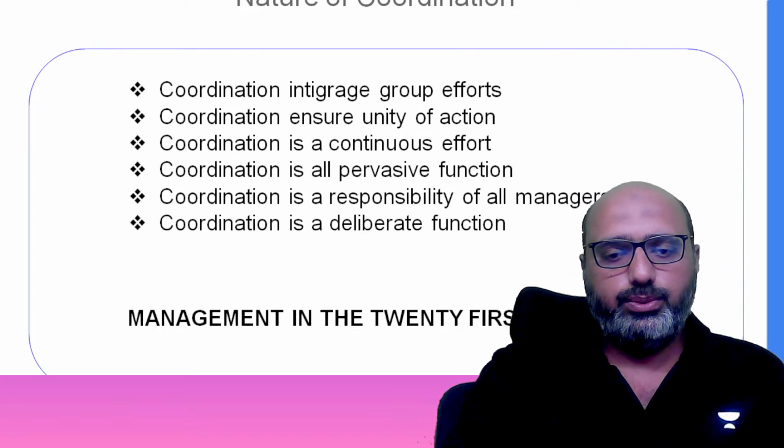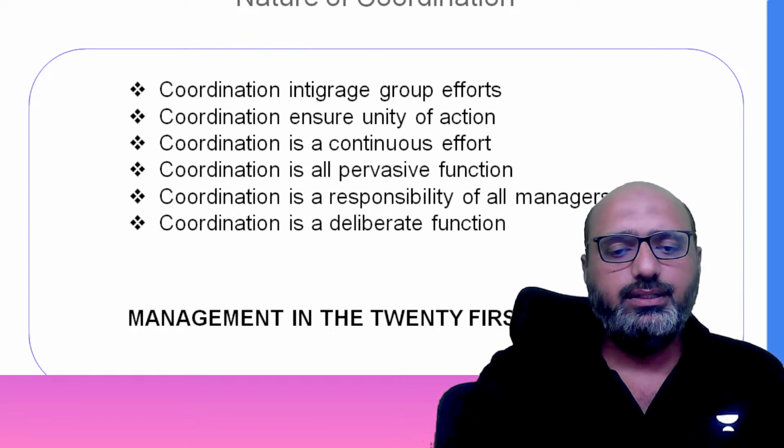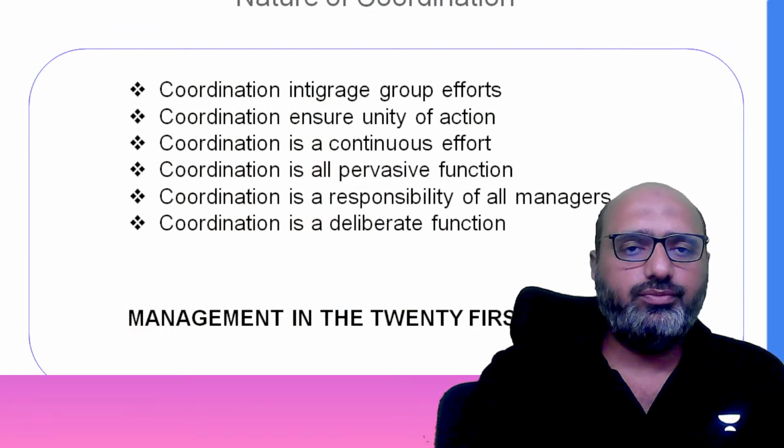Coming to the next point, I think that was the last point. Coordination is a deliberate function, which is very important from the examination point of view. Sometimes, if you don't understand the concepts properly, it will be difficult for you to even solve it. I think we are almost done with the first chapter.